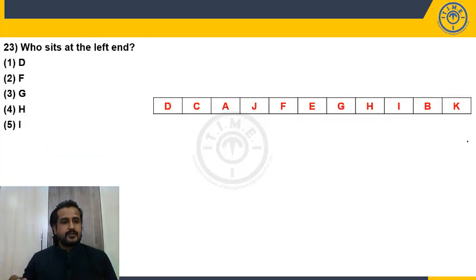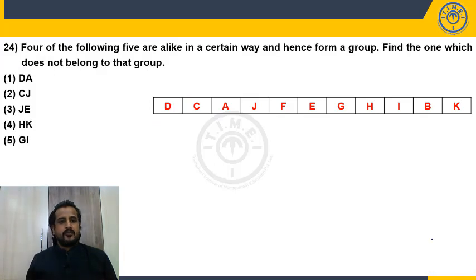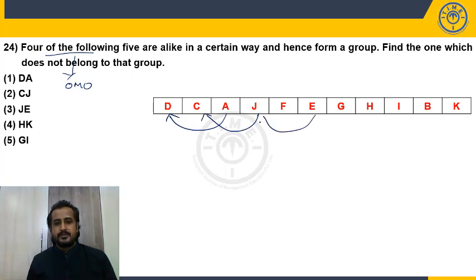Now let's answer the questions. Who sits at the left end? D. Choice 1. Next, 4 of the following 5 are alike, so it is an odd one out question. D, A. Yes. D is second left of A. C, J. Yes. C is second left of J. J, E. Yes. J is second left of E. H, K. H is third left of K. G, I. G is second left of I. Everywhere it is second to the left except in the 4th option. In the 4th option, H, K. H is third to the left of K. So choice 4. That is the odd one out.